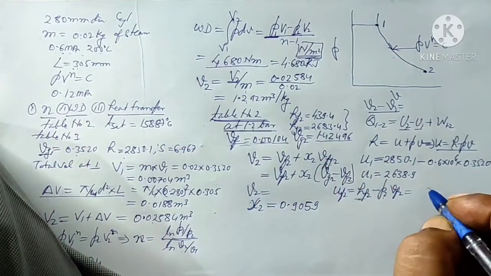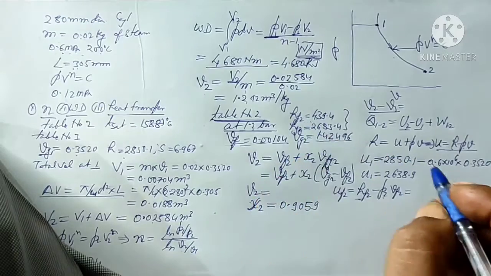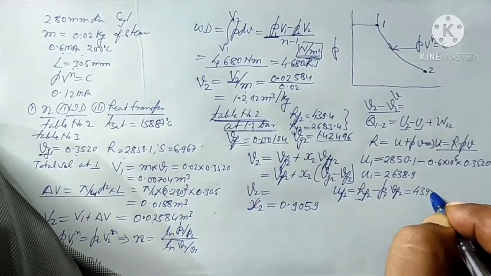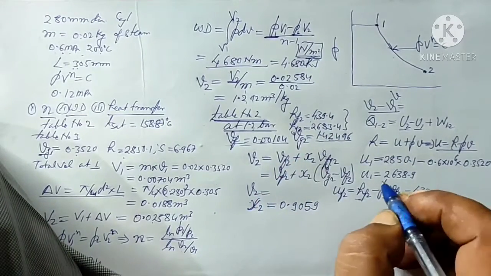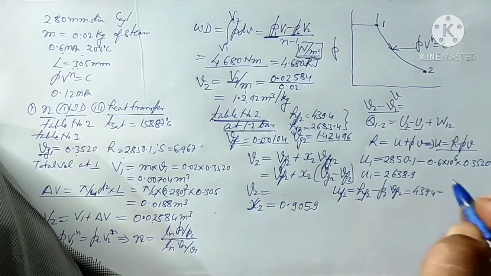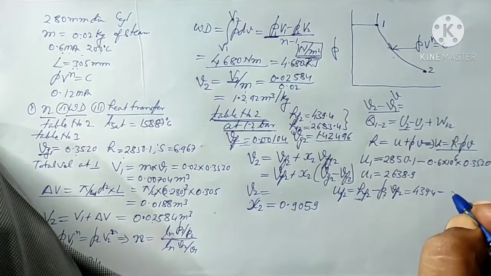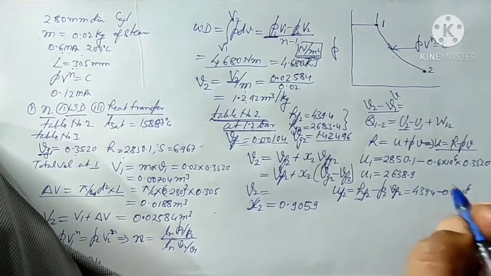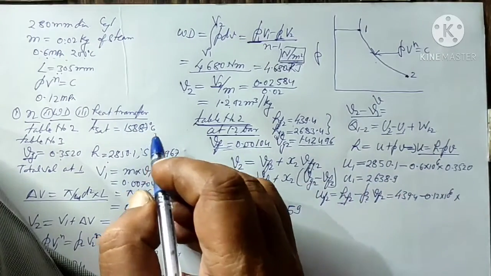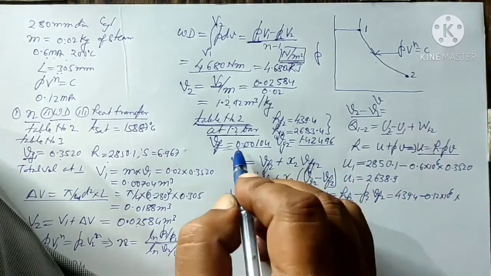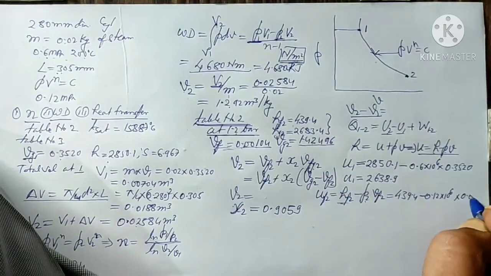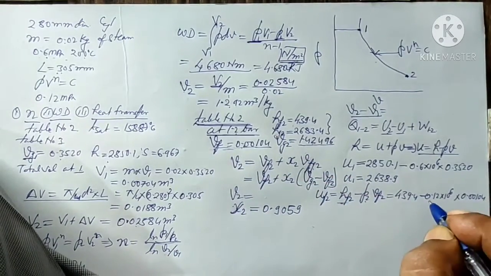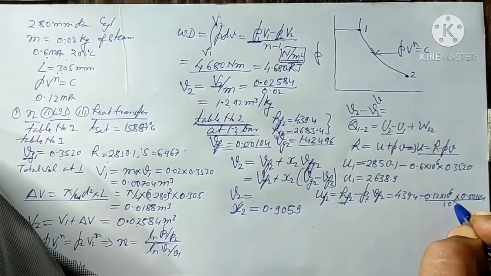Let us write down here: HF2, 439.4 minus P2, we are writing as 0.12 into 10 to the power 6, multiplied by the volume of the liquid, that is 0.00104, and dividing it by 10 to the power 3.